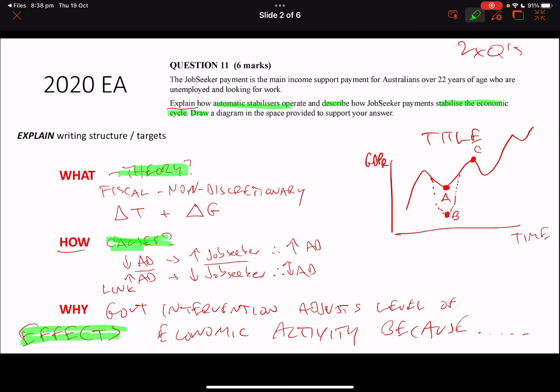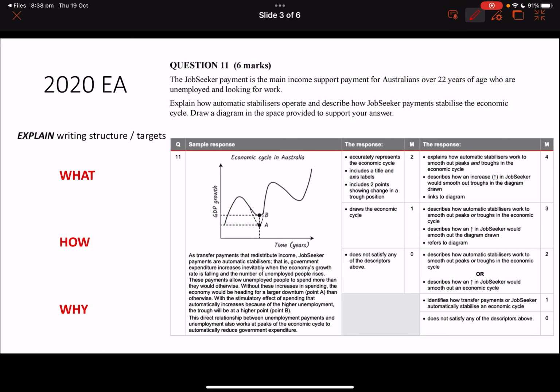The model is accurately drawn with a title, axis labels, and my business cycle increasing. Let's see how it goes against a marking guide. Against the marking guide, we've accurately represented the economic cycle. We've included a title and axis labels. We've included 2 points showing a change in the trough position. That was a really tricky one in the exam. But if you miss that, let's assume worst case scenario and you don't show that trough, you still get 1 out of 2. You're 50% of the way there. So let's talk through the next steps and see how we go.